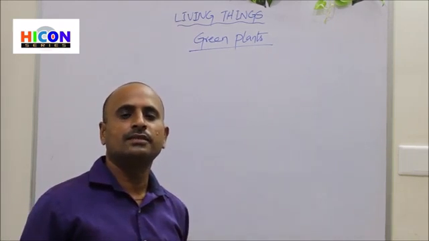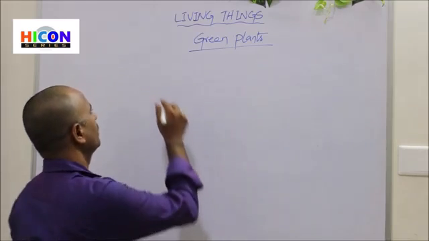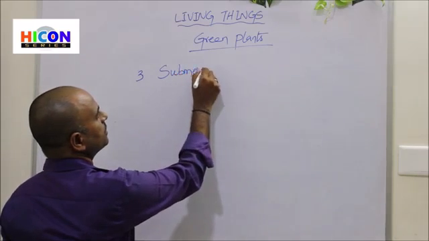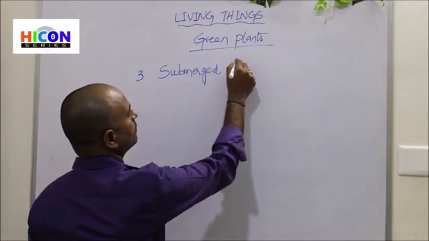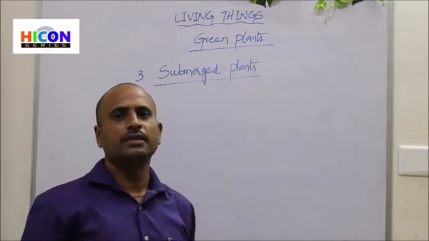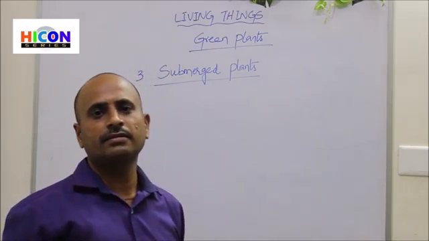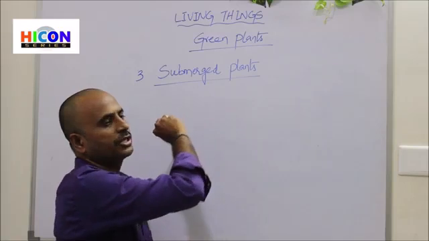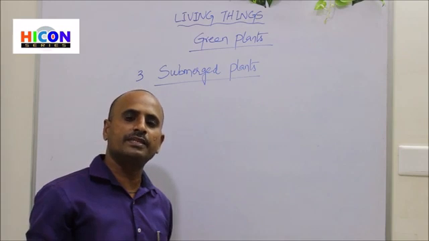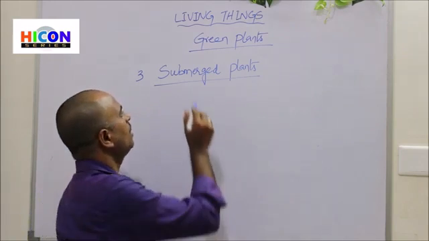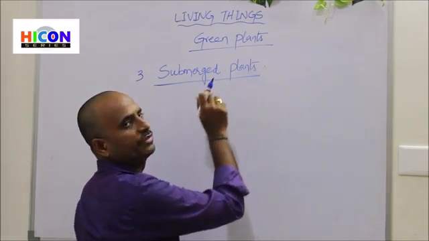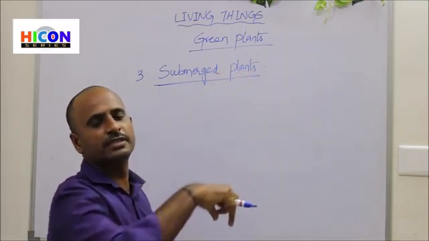The third type of aquatic plants is submerged plants. Submerged means completely sunk in the water. Those plants which are present completely inside the water are called submerged plants. That means the whole body of these plants is completely sunk in the water.